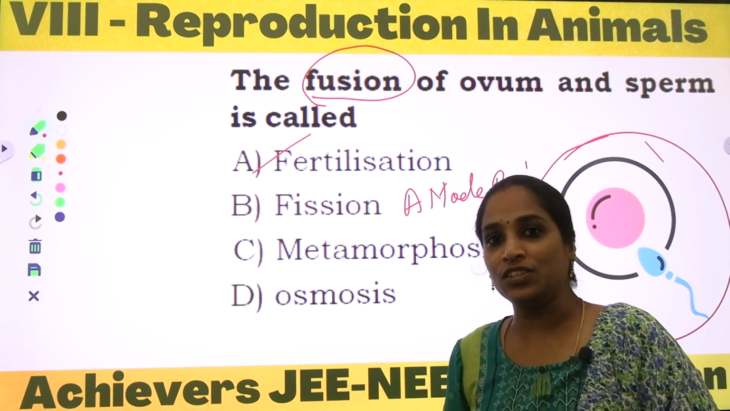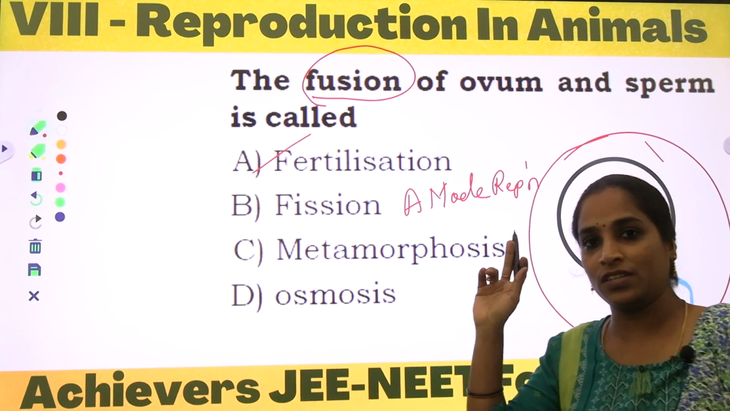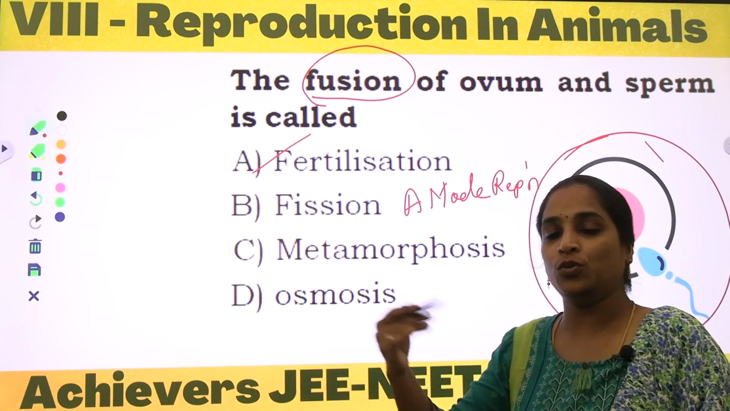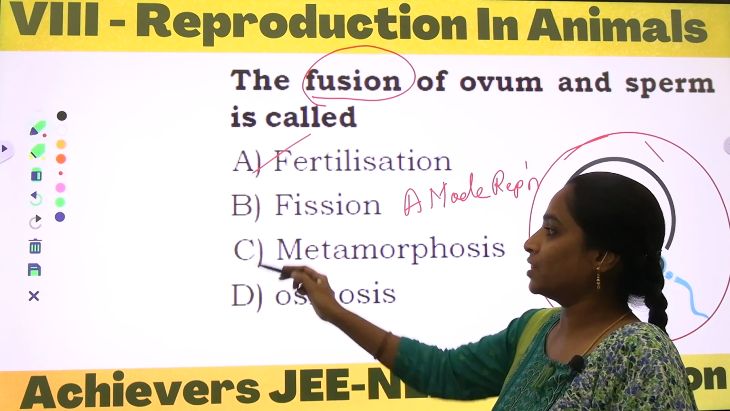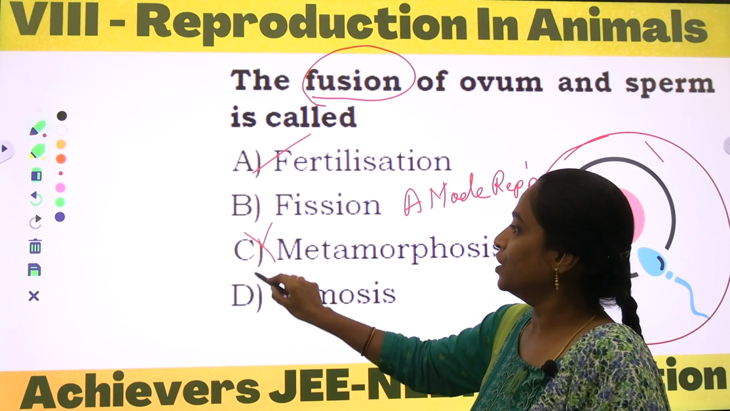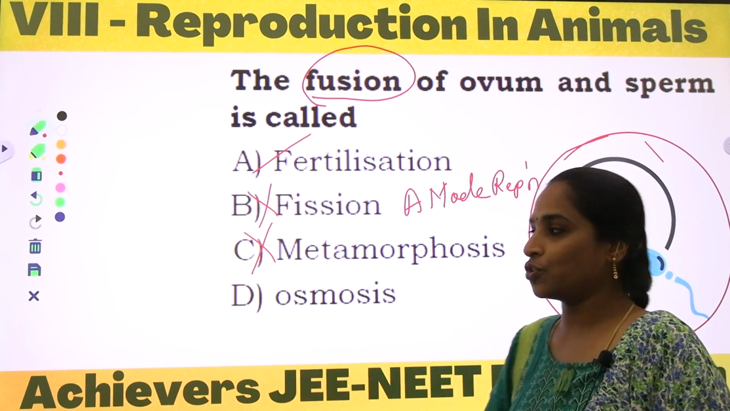Fission is the asexual mode of reproduction, which can be seen in some of the protozoans. And metamorphosis, previously we have discussed, they do undergo drastic changes. So nothing but eggs, larva, pupa and the adult. So this is also the wrong option. Fission is also a wrong option.